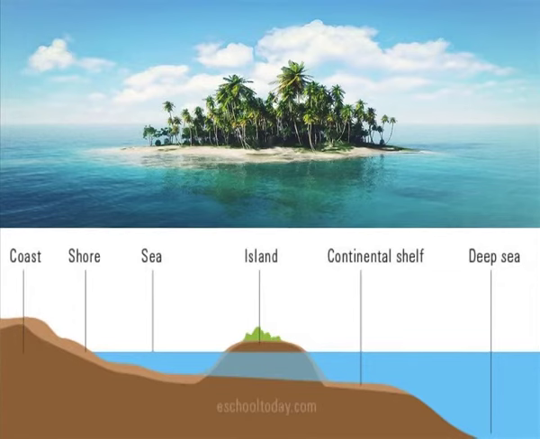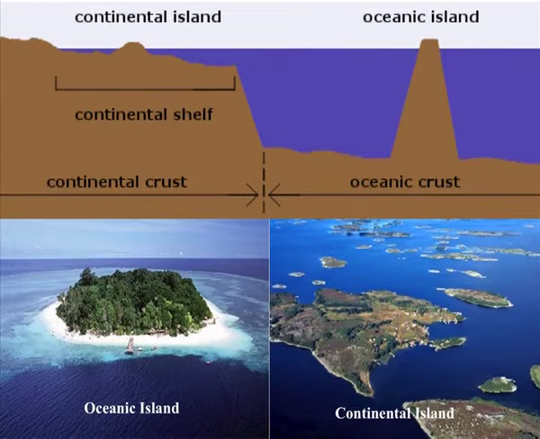An island is an area of land smaller than a continent and entirely surrounded by water. Islands may occur in oceans, seas, lakes or rivers. A group of islands is called an archipelago, generally formed of the following types. That means what I will discuss are the following types of islands.